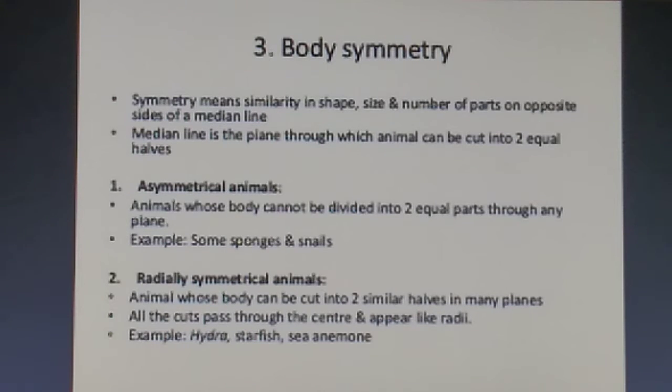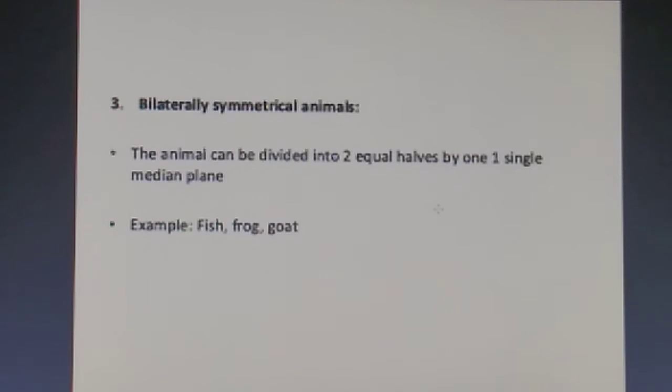And talking about the radially symmetrical animals, these are the animals whose body can be cut into 2 similar halves in many planes. And all the cuts pass through the center and appear like radii. Fine. So examples are hydra, starfish, sea anemone. These are very, very important terms, students. You have already studied these in your 9th standard, but that's why I'm making you aware of these basic terms, because without them we won't be able to learn the characteristics, which are very important from the examination point of view.